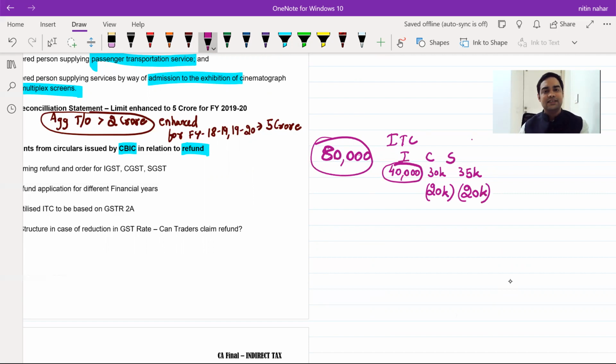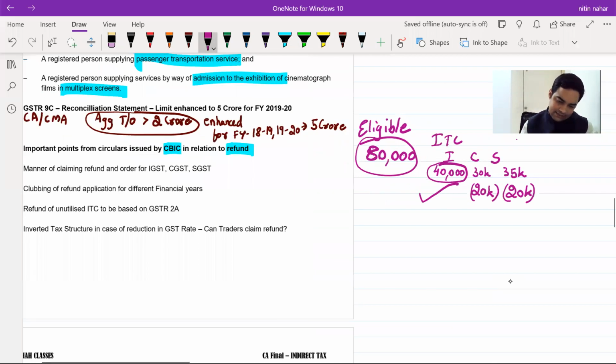Did you understand this? Sir, if there is a shortfall, then you can claim the S component extra, no issues on that. Clear? So first claim IGST as refund. Thereafter, C and S equally. IGST completely, thereafter C and S equally. If still there is a shortage of your eligible amount, in such cases, you can go with any of the balance amounts which are there in C or S. Clear with this?